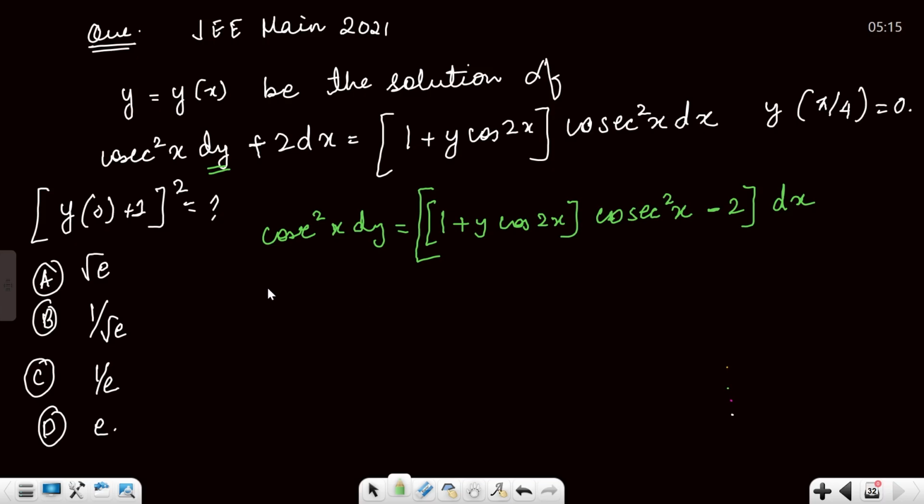If we further simplify it, cosec square x dy equals cosec square x multiplied by cosec square x, plus y cos 2x.